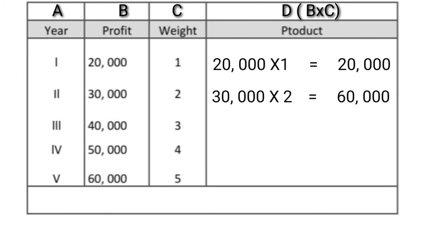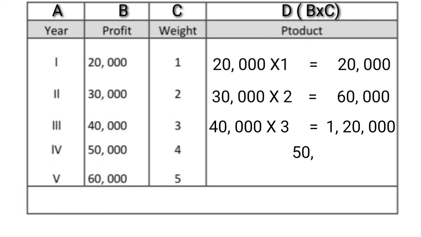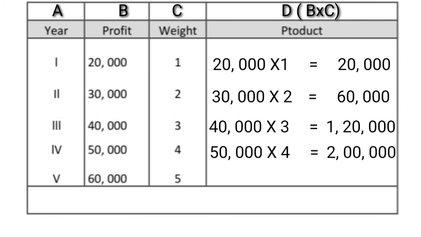Third year, profit is 40,000, weight is 3 and the product is 40,000 into 3, 1,20,000. Fourth year, profit is 50,000, weight 4 and the product 50,000 into 4, 2 lakh. And the last, fifth year, profit is 60,000 and weight is 5 and the product 60,000 into 5, 3 lakh.